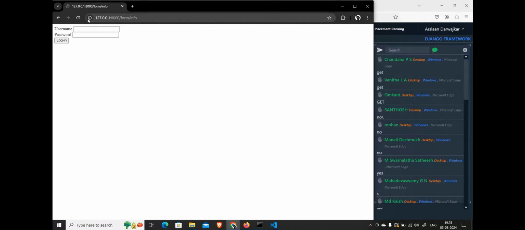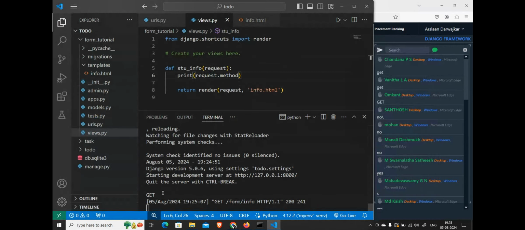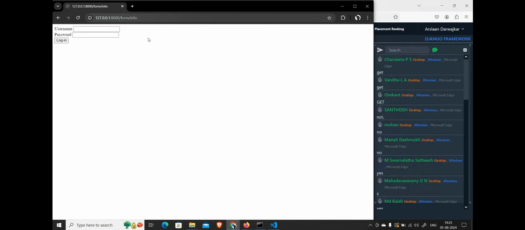Let's see. I'll just reload it. See, am I getting the get method? By default, for reloading, or if you want to go to any site, any page, it is a get request. That's why we are getting get here.